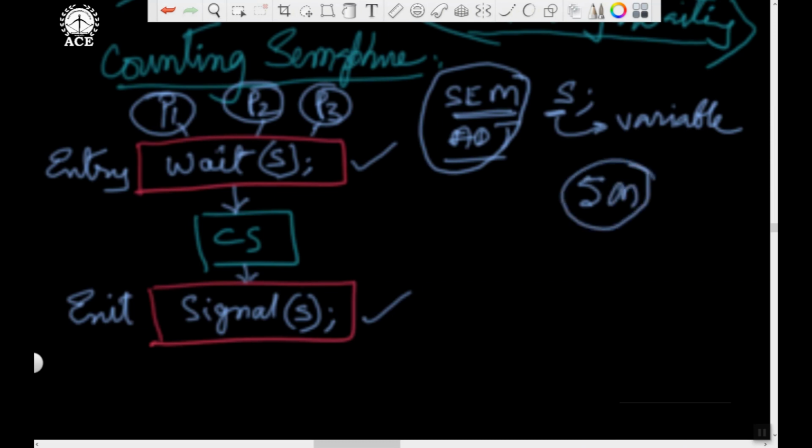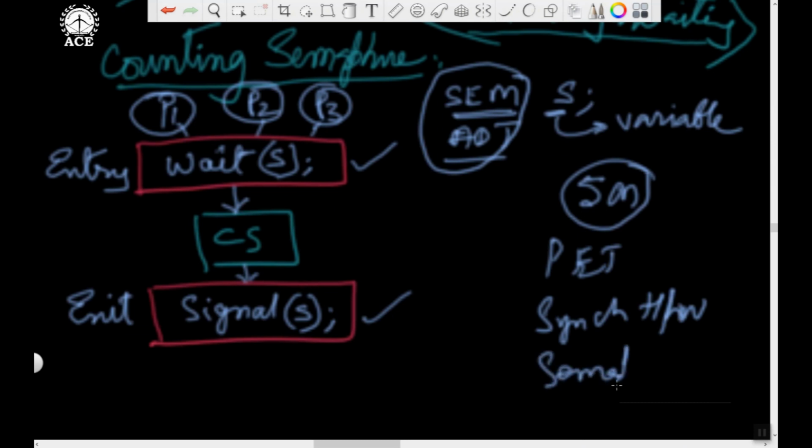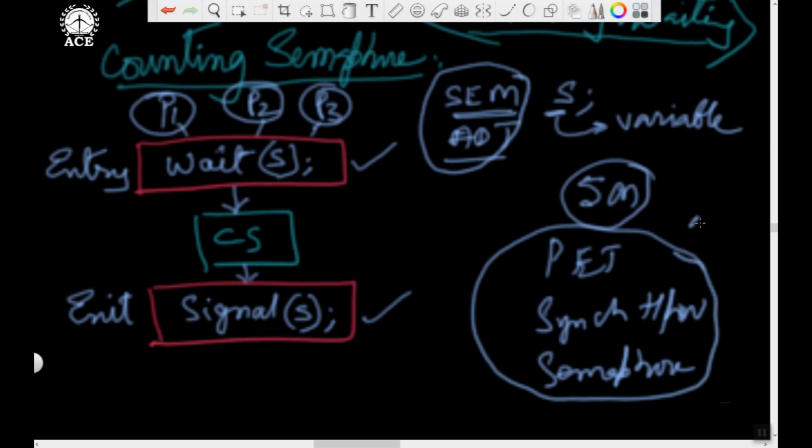So all synchronization mechanisms are 5-mark questions, and take my word, among these three mechanisms, Peterson, synchronization hardware or semaphore, one question is compulsory. Long questions, either for 5 marks or for 10 marks, may be asked in the exam. So prepare well for these three mechanisms: Peterson, synchronization hardware and semaphore.